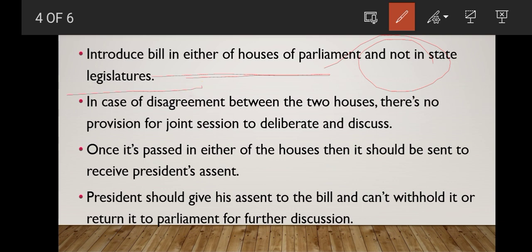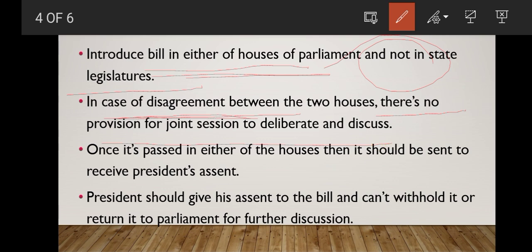Fine. In case of disagreement between the two houses on the bill, there is no provision for joint session to deliberate and discuss on it, but it is there for ordinary bills, which definitely evokes criticism, and obviously there is criticism in this regard. But however, we have no joint sitting provision available for constitutional amendment bills, but it is there for ordinary bills.